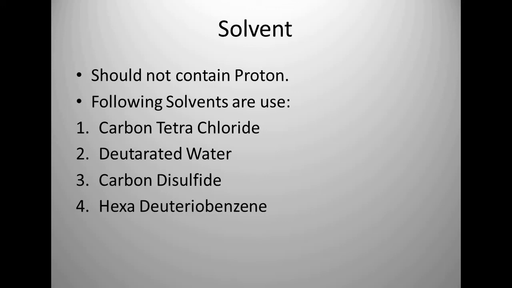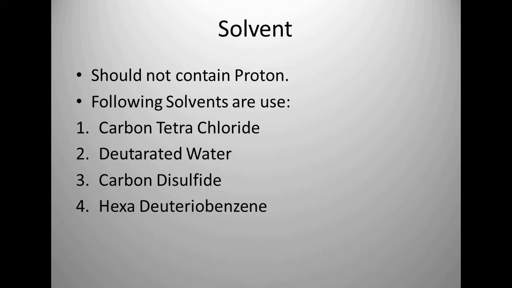So it is advisable to prefer a solvent which does not have a proton, so ultimately it will not give any type of signal in your spectra. Your sample has a certain number of protons, and only that many protons give you the signal in your spectra.